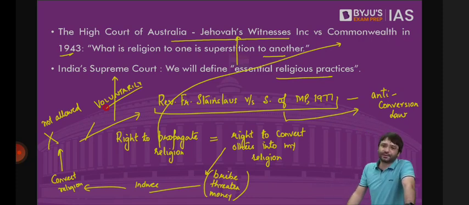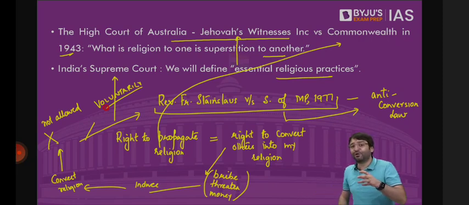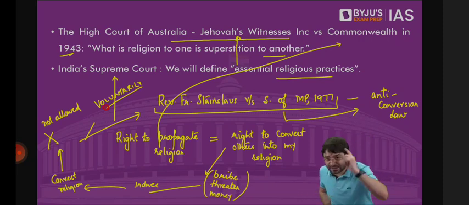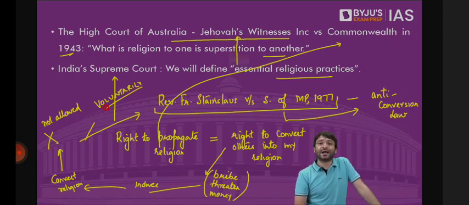But by giving them bribe, by giving them money, by giving them employment opportunities, by sending them to foreign locations, you are not telling them to voluntarily opt for Christianity. That means their conscience is not touched. You are bribing them. This is a corrupt practice. This is not your fundamental right. And that is how anti-conversion laws, whether in Madhya Pradesh or in UP or in Uttarakhand, they are constitutional.